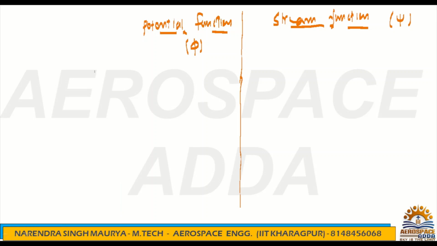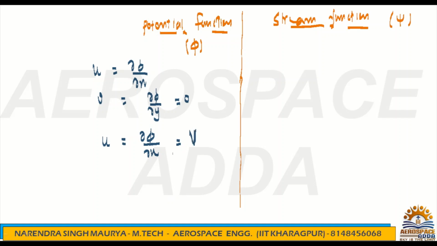Anyone you can start first. You know that u is equal to dou phi by dou x, and v is equal to dou phi by dou y. The v component is 0. But the u component is dou phi by dou x, and u is nothing but capital V here, because it's parallel to the x-axis.